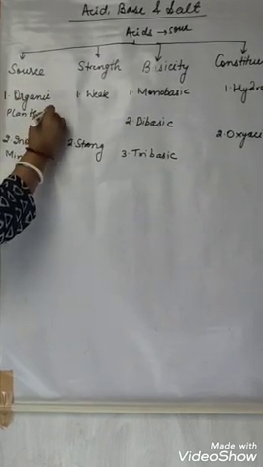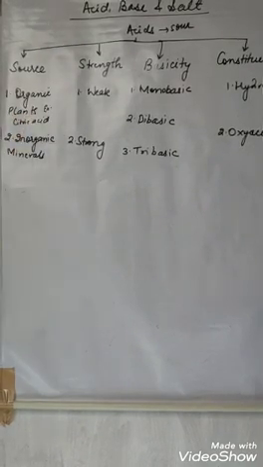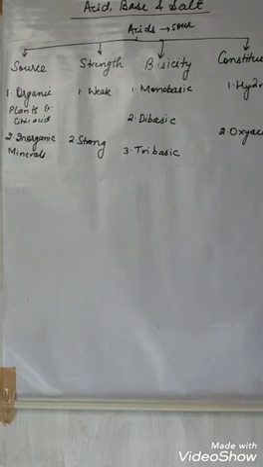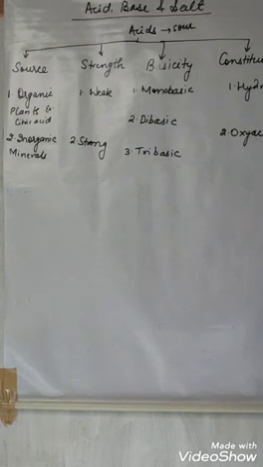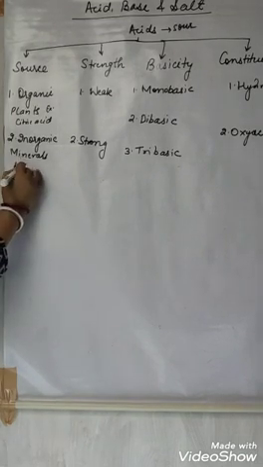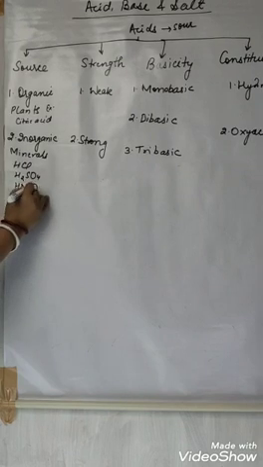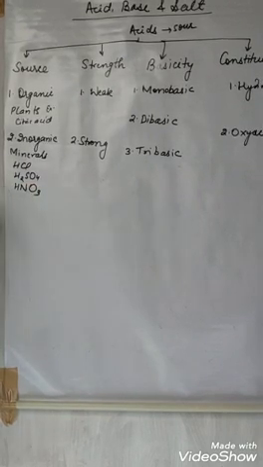Organic acid examples are citric acid, lactic acid, tartaric acid, and many more. Mineral acids are like HCl, H2SO4, HNO3. These all are inorganic acids.